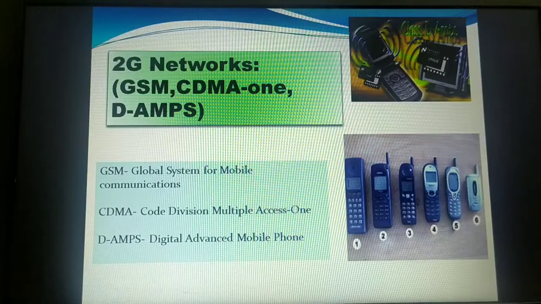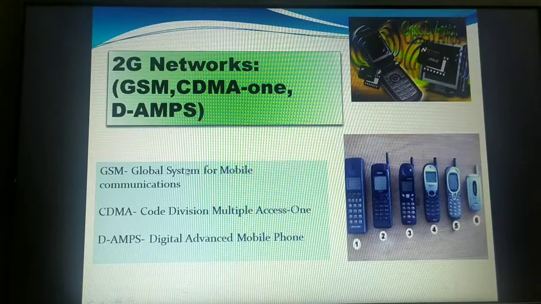That was because GSM, we know, operates around 900 to 1800 megahertz. That means the bandwidth of the sending frequency is very high. Hence the data transfer speed was very high, almost about 64 kilobits per second data transmission. The first generation supported only about 2.4 kilobits per second. From there to 64 kilobits per second is a drastic change in the second generation. You can see these are the different mobile handsets which came into existence in the second generation. So this is digital D-AMPS. This is how the mobile phones look.